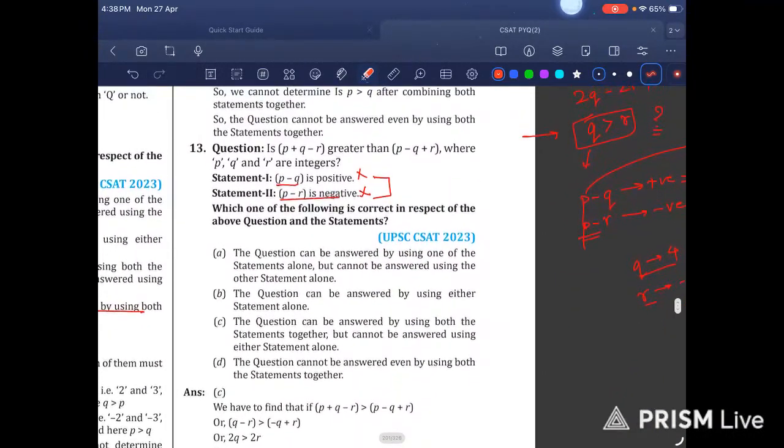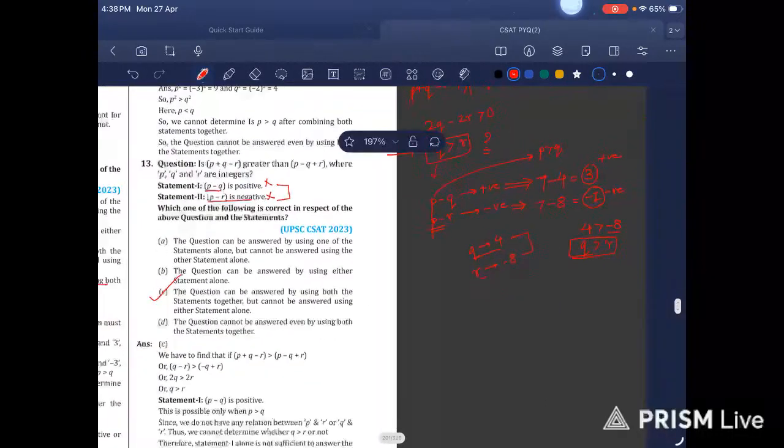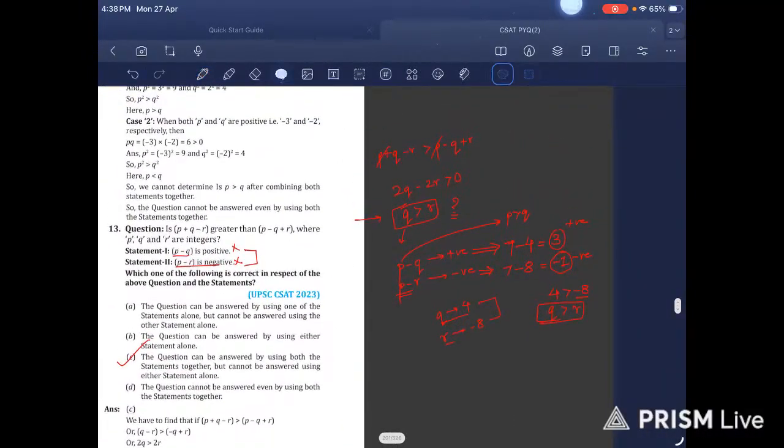So the option must be: the question can be answered by using both the statements together but cannot be answered by using either statement alone. This is correct. Let me just give it a tick mark over here. And this is really important.